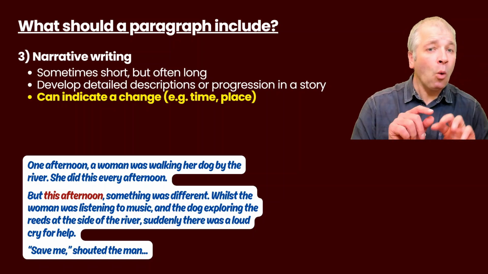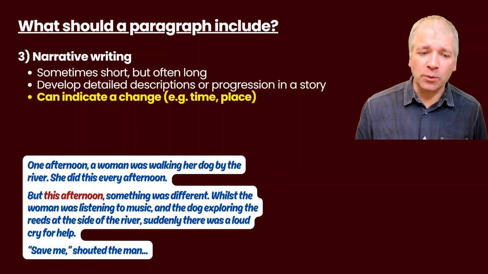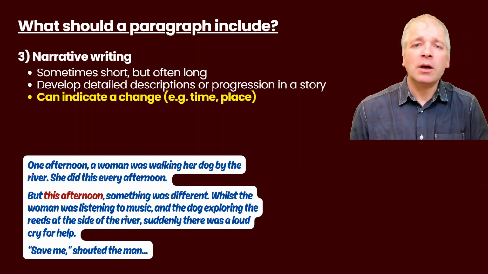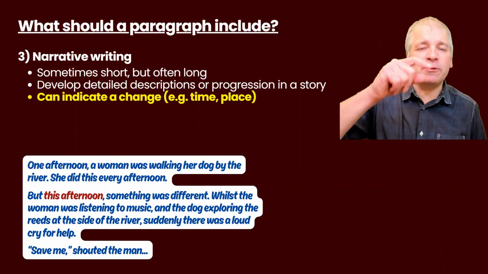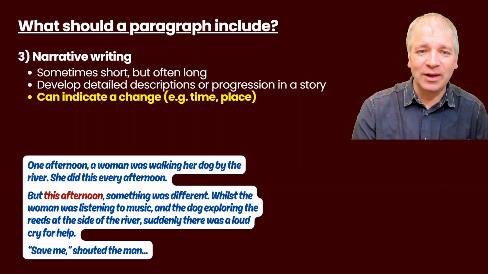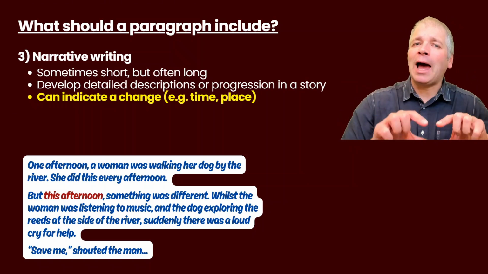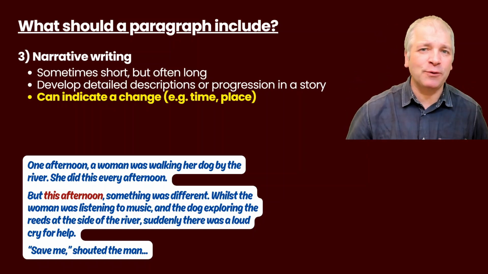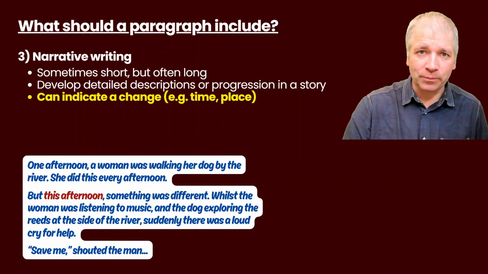So the first paragraph: one afternoon, a woman was walking her dog by the river. She did this every afternoon. But this afternoon, something was different. So here we're providing a contrast between what she did every afternoon and now this particular afternoon, because we want to focus on something that was different about this one. There was a change between what was normal for her and what happened this time. And the move from one paragraph to the next helps prepare us for something that's going to change, something that's not just going to carry on as usual.